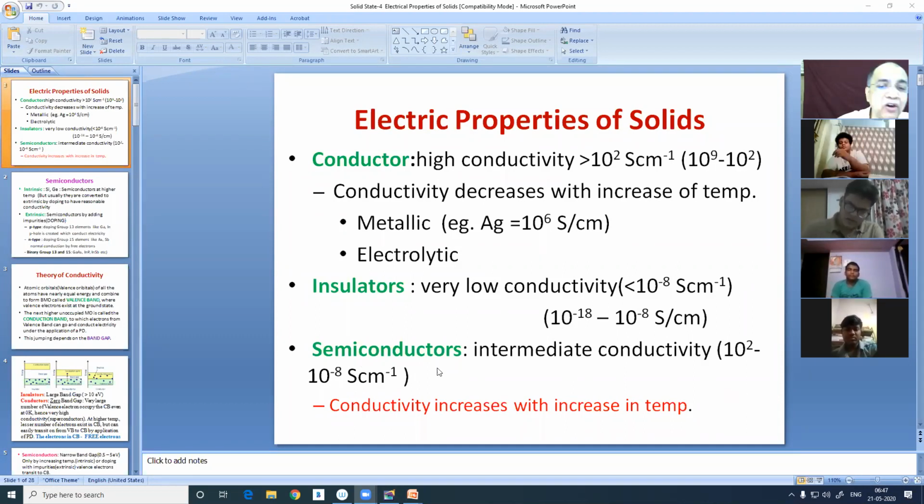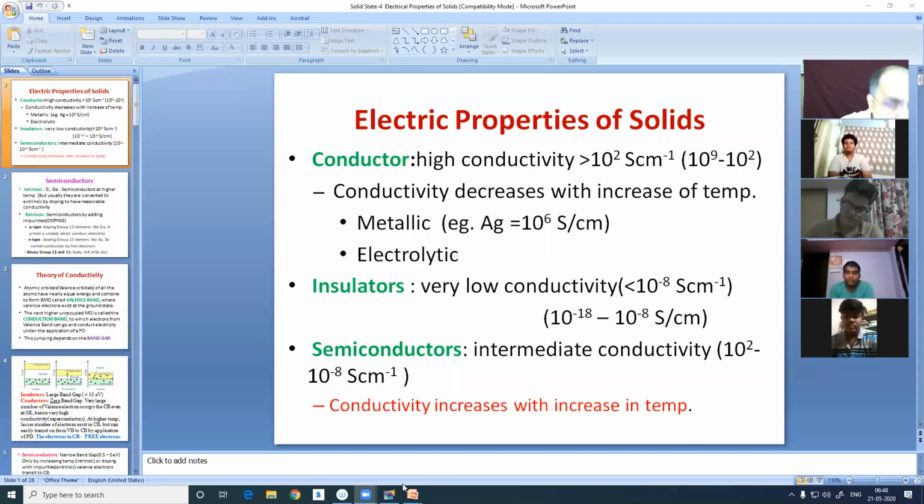And semiconductors, which are the most fascinating, exotic substances for the electronics industry, have conductivity intermediate between 10 to the power minus 8 and 10 to the power 2, the starting point of conductors and the starting point of insulators. So intermediate conductivity is possessed by semiconductors.